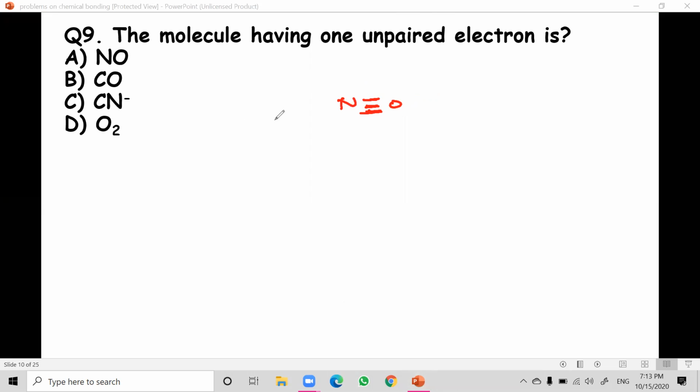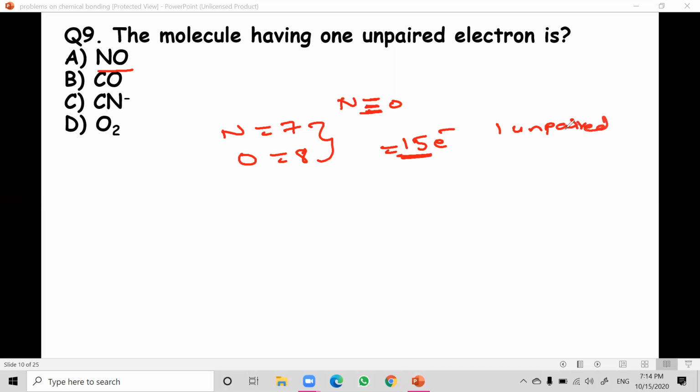Simple it is. Even if you don't know this, you can remember it like this. For NO, the atomic number of nitrogen is 7 and of oxygen is 8. So 7 plus 8, 15 electrons. With 15 electrons, which is an odd number, it definitely has one unpaired electron. Coming to CO, carbon is 6 and oxygen is 8, so 6 plus 8, 14, no unpaired.